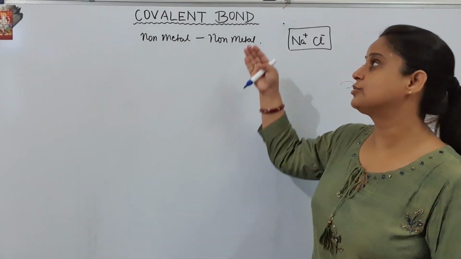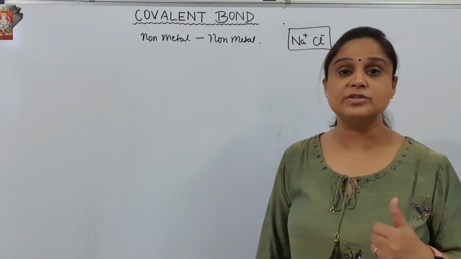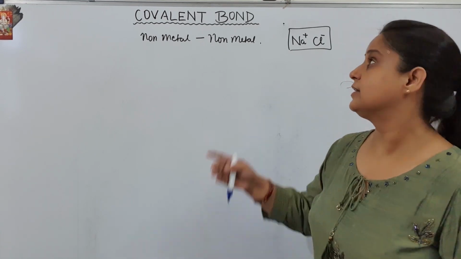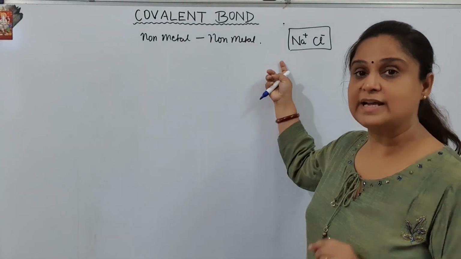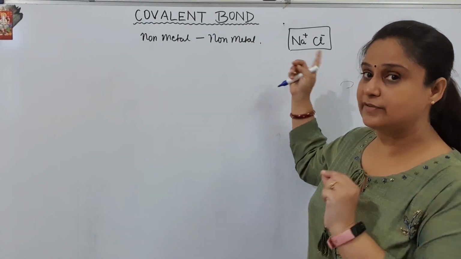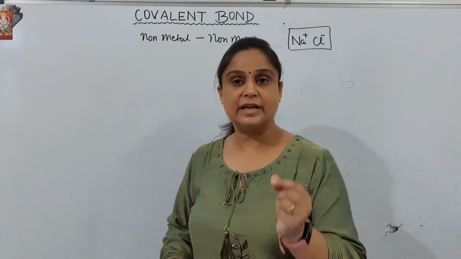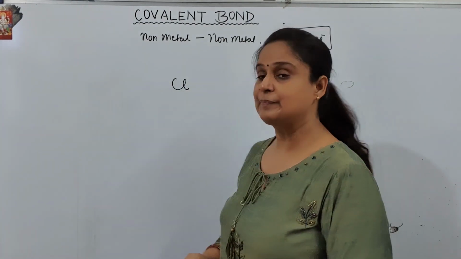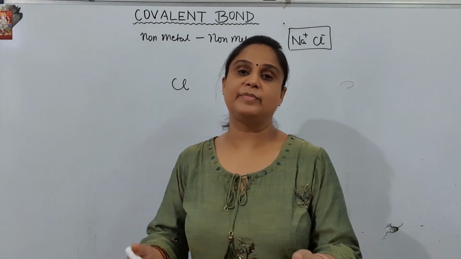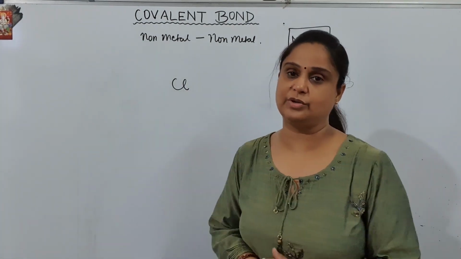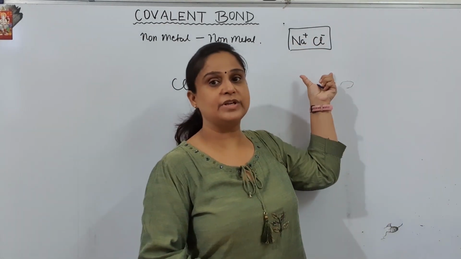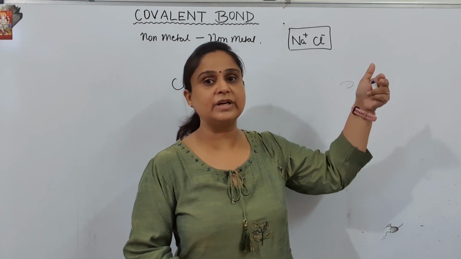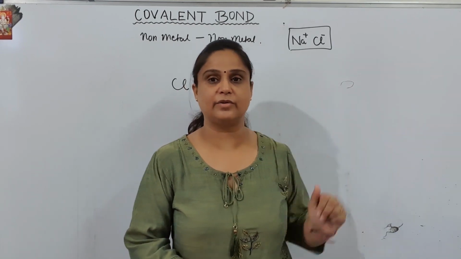Today we are going to talk about a different kind of bonding, that is covalent bond. What is different in them? The situations are different actually. Here a metal was available for the non-metal to give the electron. But just imagine the condition if chlorine would be there but no sodium would have been available to give the electron to the chlorine. That is the condition when sodium is available: sodium gives the electron to chlorine, and chlorine becomes stabilized by the gain of an electron.